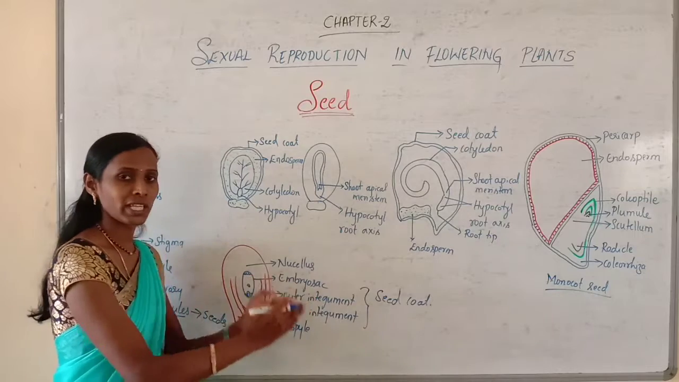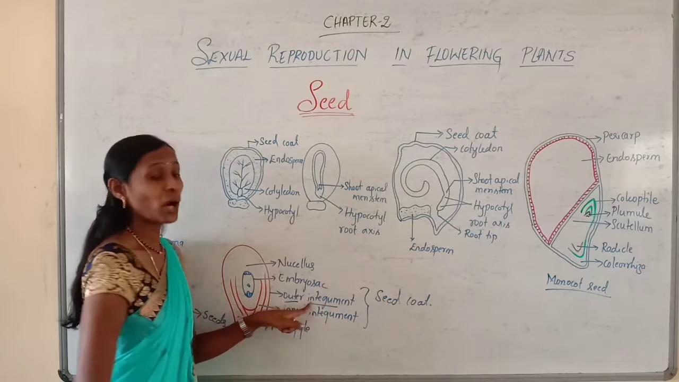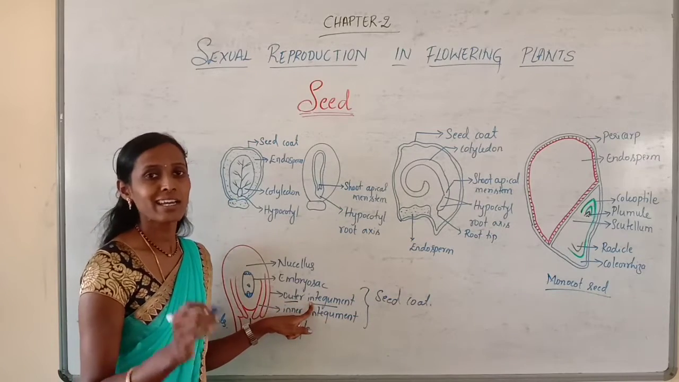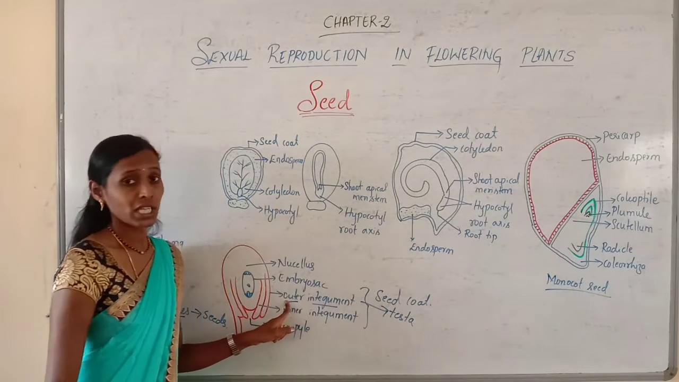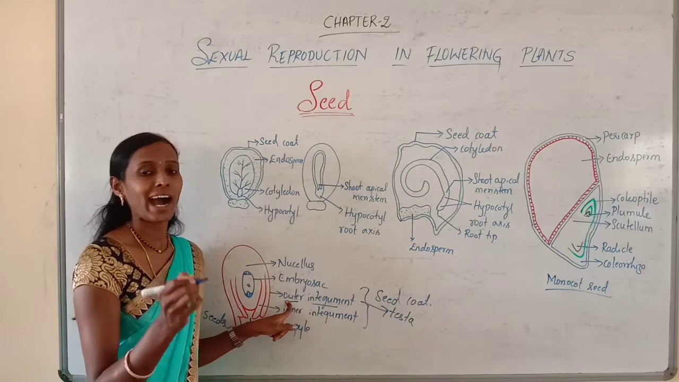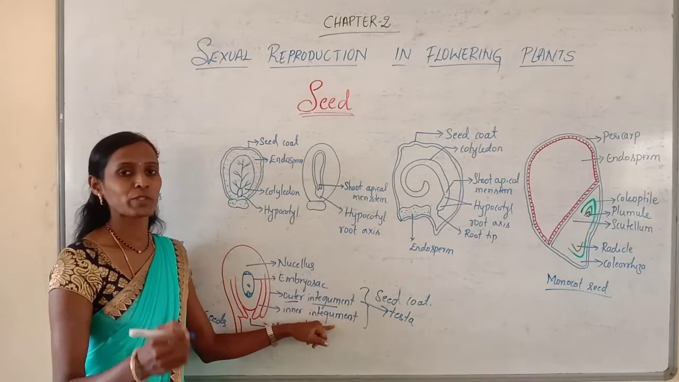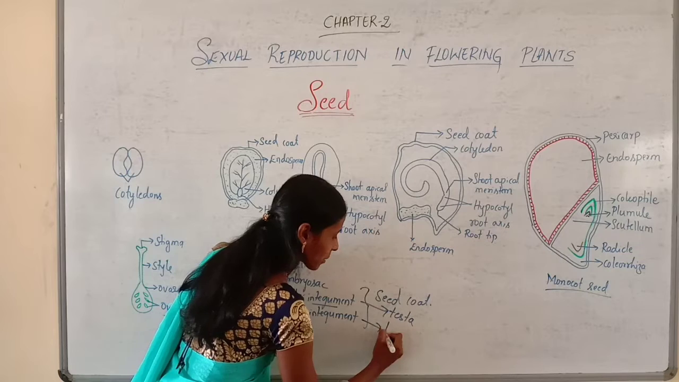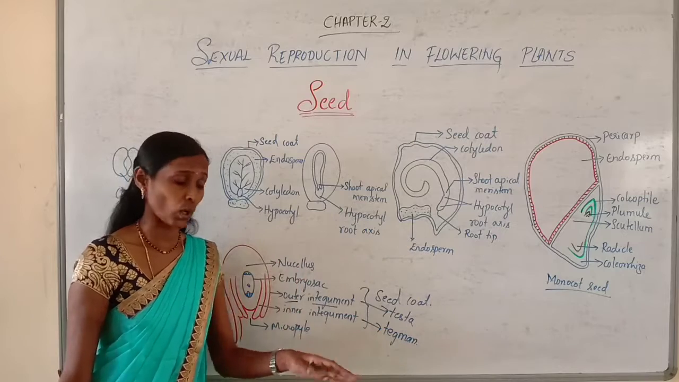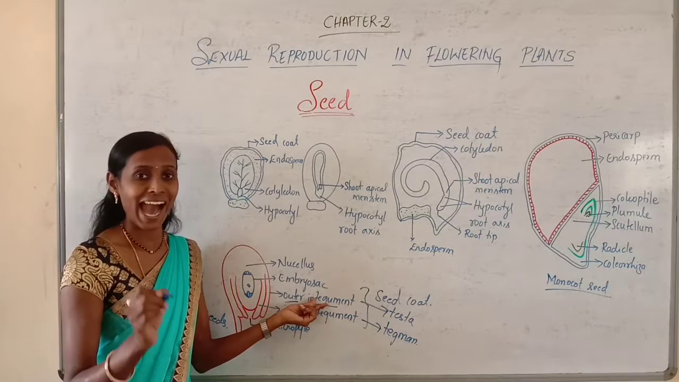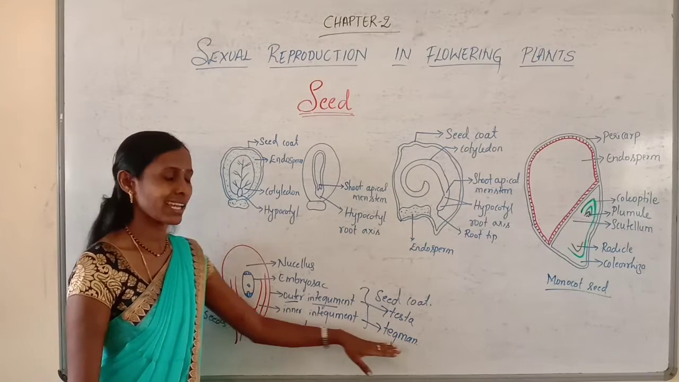So the integuments, only after fertilization, develop into the seed coat. The outer integument develops into a hard and leathery seed coat called testa, whereas the inner integument develops into a thin seed coat called tegmen. Try to remember, the integuments develop into the seed coat. The outer integument develops into a hard seed coat called testa, and the inner integument develops into a thin seed coat called tegmen.